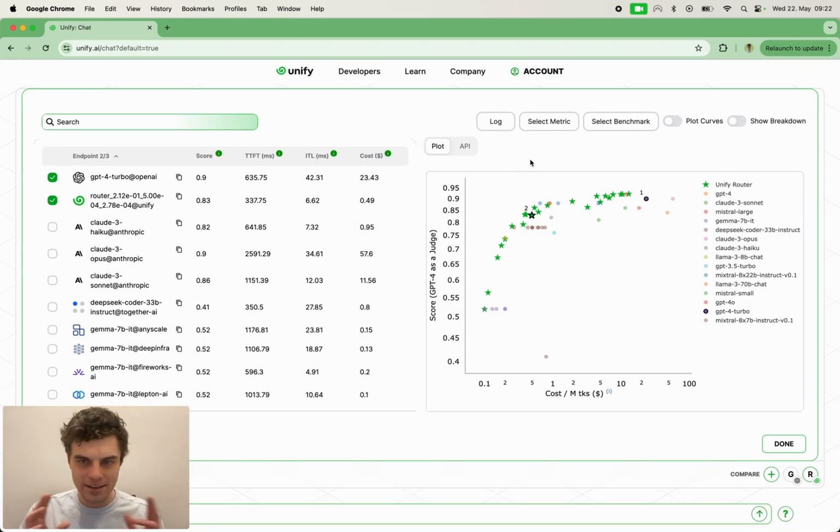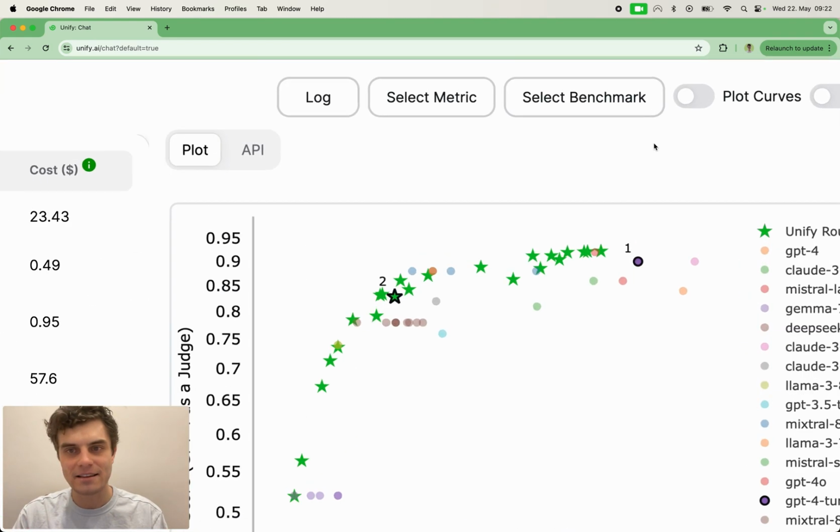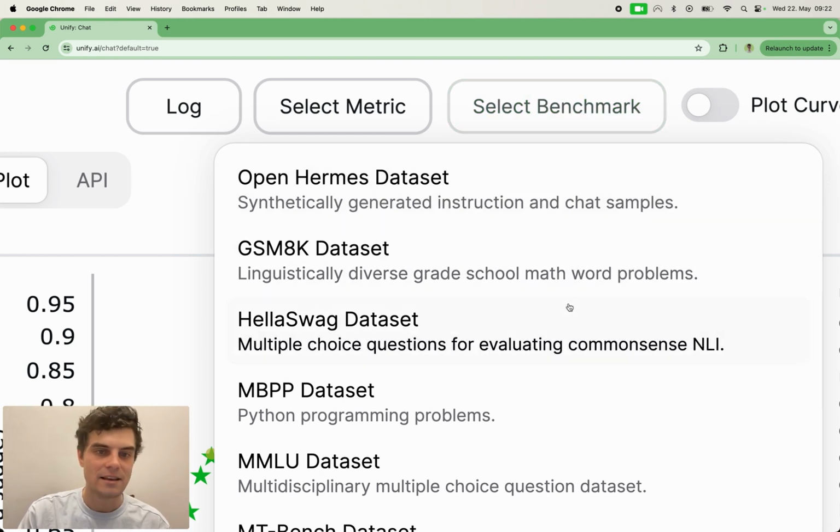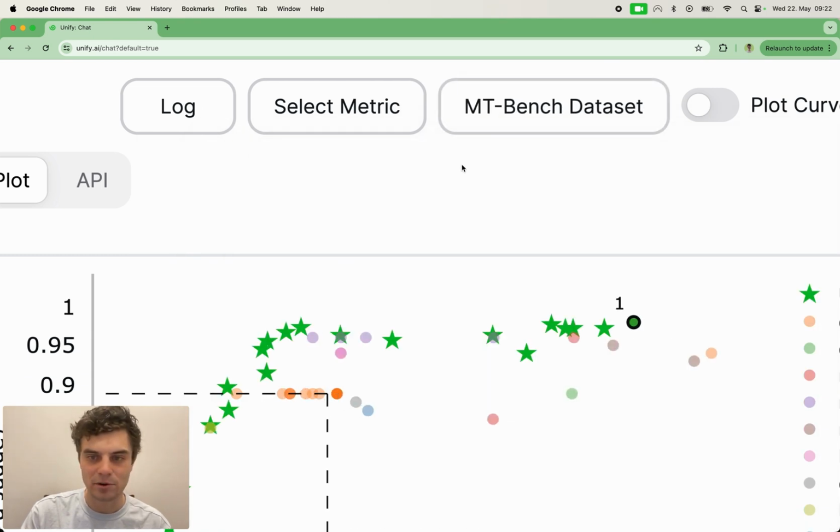Okay, so let's actually look into this a bit more then. So we went through some of these main things. On the benchmark side, we have all of these. We have OpenHermes, GSM8K, Hellaswag, etc. So we can change these, and it will change the data set that everything's being plotted on.